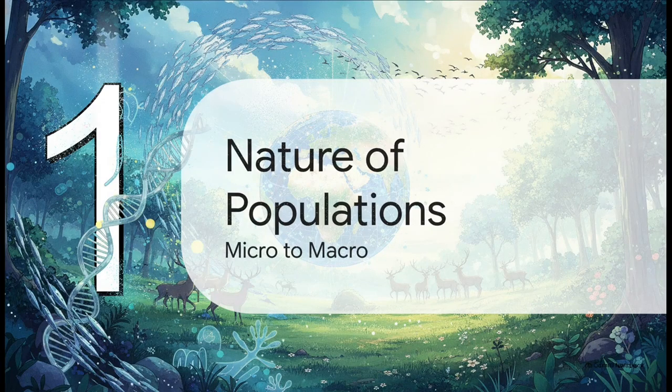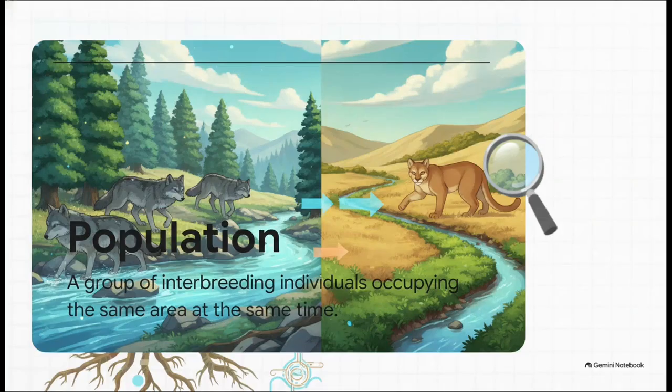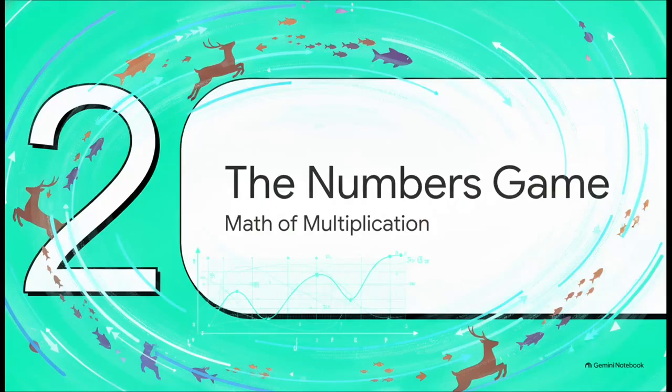Section 1. The nature of populations, from micro to macro. So, what is a population exactly? By definition, it's a group of interbreeding individuals occupying the same area at the same time. But let's be real, out in the wild, boundaries are rarely that neat and tidy. Think about those wolves in the Rockies or cougars in Southern California that literally need specific biological corridors just to avoid going extinct in these isolated patches. A population is super fluid. Animals immigrate, they emigrate, but at the end of the day, they are fundamentally bound by the physical space and the resources they inhabit.